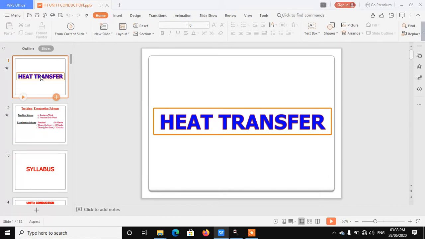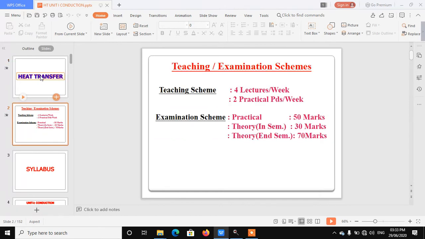Before the content, what is the teaching scheme? We are going to try to understand the teaching scheme. The teaching scheme is very simple: 4 lectures in a week and 2 practicals for every batch. Means 2 hours practicals in every batch. It is 4 hours of lectures in a week.